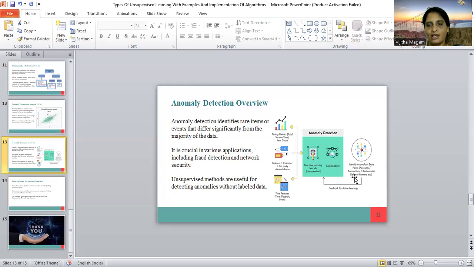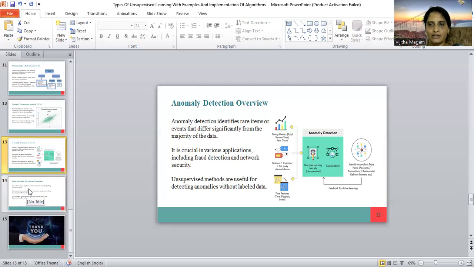That means we can detect that hackers may be debiting the money as the customer. It is crucial in various applications including fraud detection and network security also. Unsupervised machine learning is useful for detecting anomalies without labeled data. So these are the main topics covered in